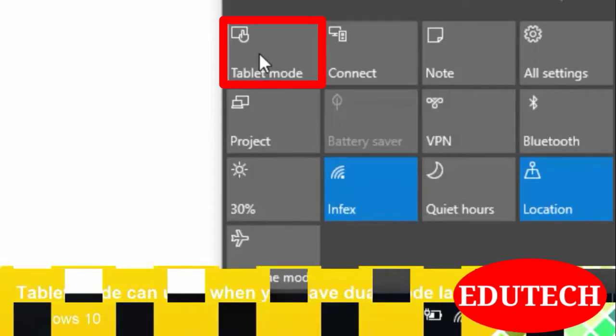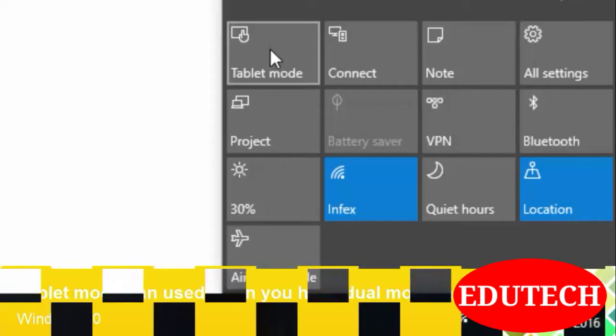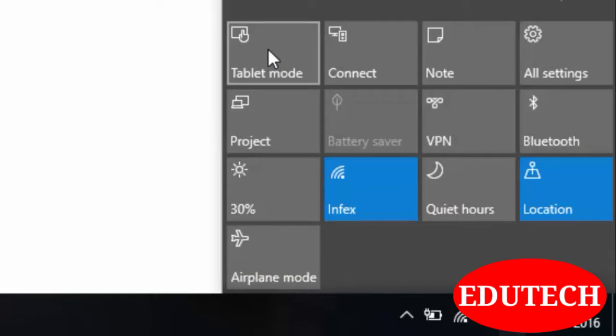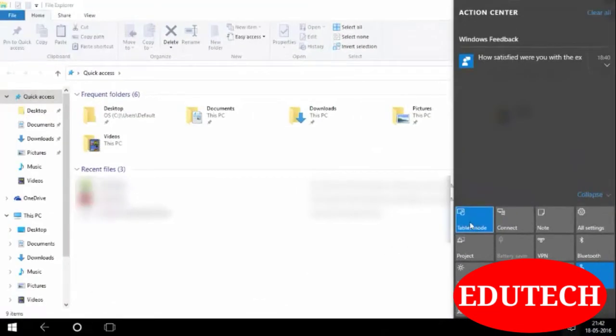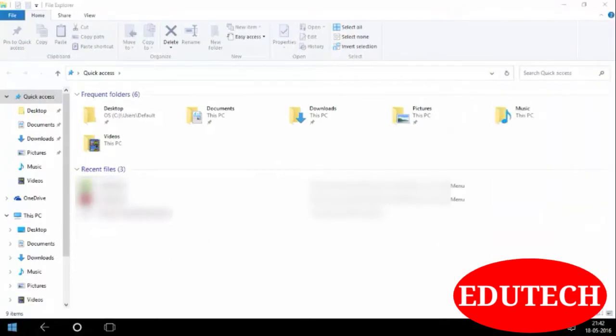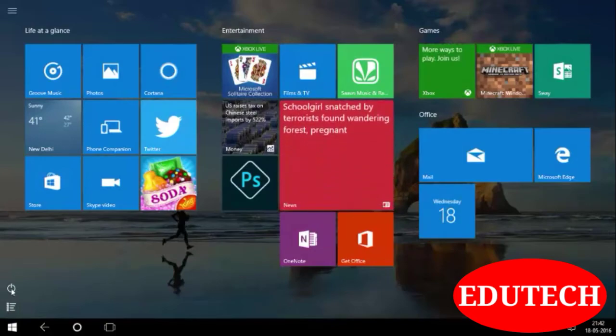First one is tablet mode. If you want a full screen start menu, you can go into tablet mode. If your laptop has dual mode, then this option is useful. But some users prefer the start menu in full screen mode, so you can utilize it with this tablet mode. So let's click on tablet mode, and as you can see, now we have a full screen start menu and we have a tablet view of Windows 10.